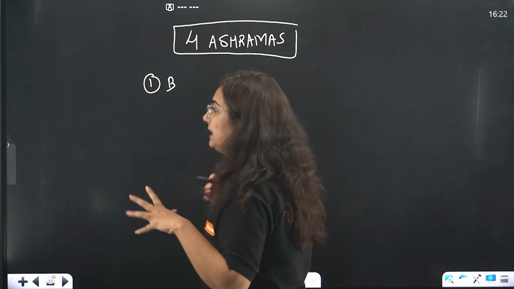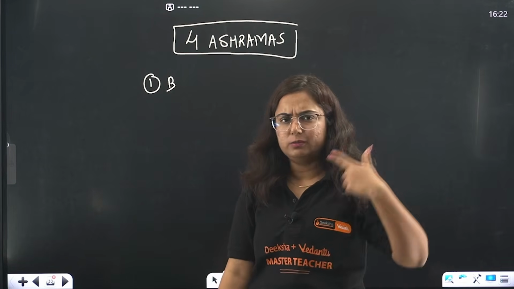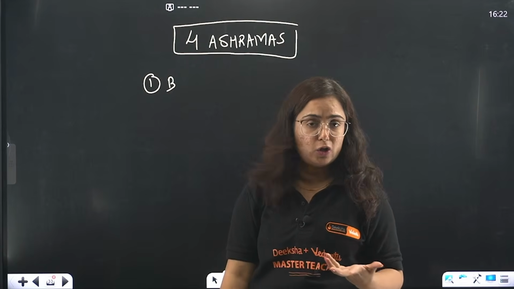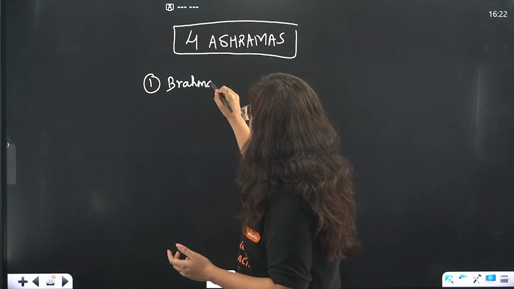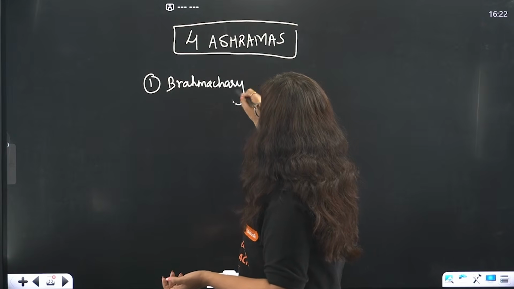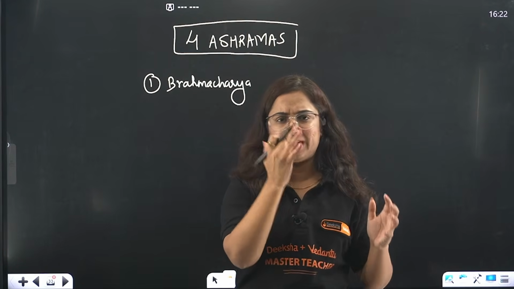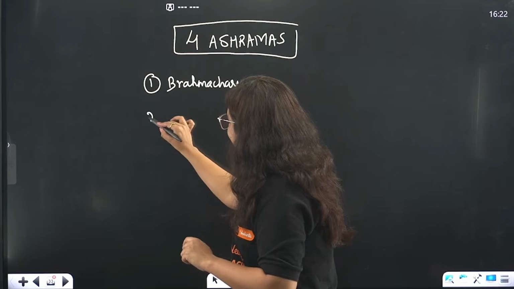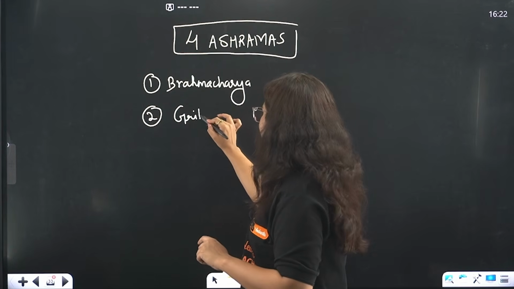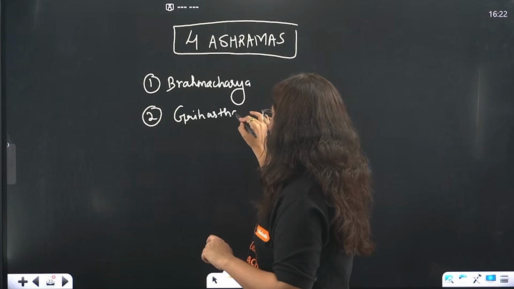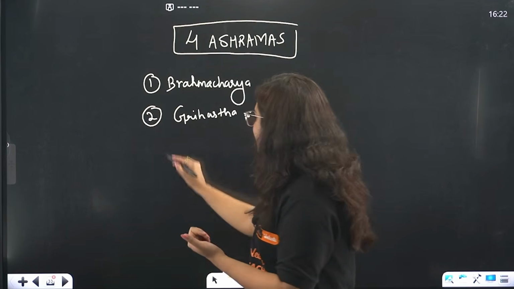Right? In the initial stage of life, our responsibility is to earn knowledge, get knowledge, learn a lot, okay? And that is known as brahmacharya. That was up till a period of age where people were not getting married, a childhood time. Then the second one after this brahmacharya was grihastha ashram, when you have to get married, you play your responsibilities in the society and your family.